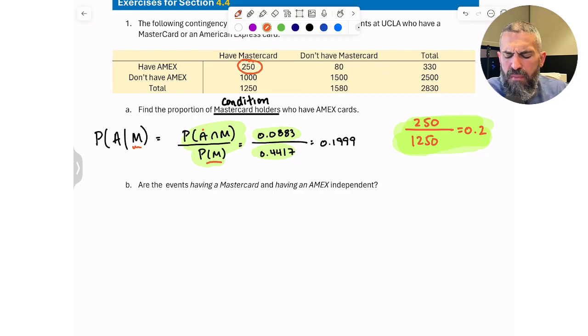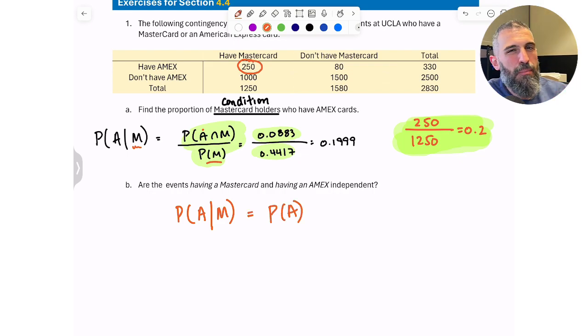Are the events having a MasterCard and having an Amex independent? Well, to answer this question, remember what independent means, where the probability of having an Amex, given that you have a MasterCard, should be equal to the probability of just having an Amex, where having a MasterCard does not actually change the probability of you having an Amex.